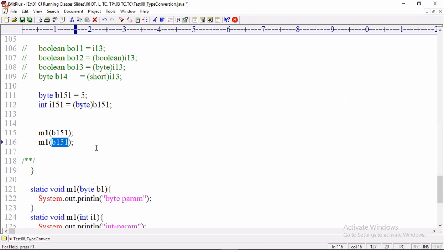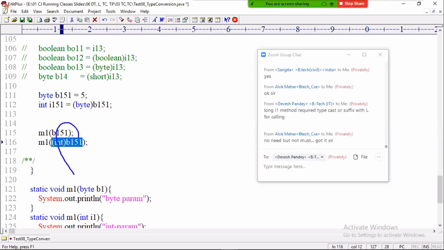So if you want to execute the overloaded int parameter method, I have to choose what? Which cast operator? Int. Look at there, lesser type. I am converting to highest range in case of calling a highest range data type parameter method. Got my point? Highest range parameter method, when we want to call it with a lesser range variable, now we should use a cast operator. Are you catching my point?